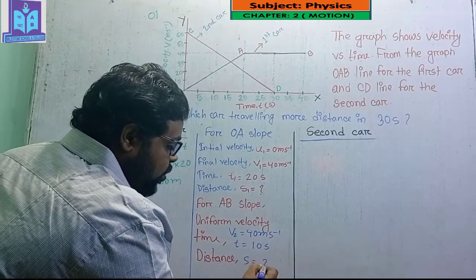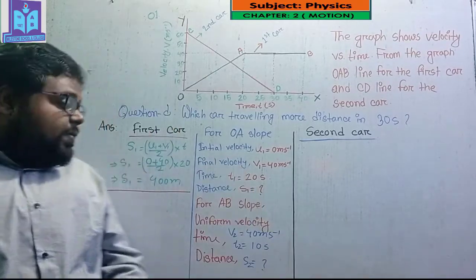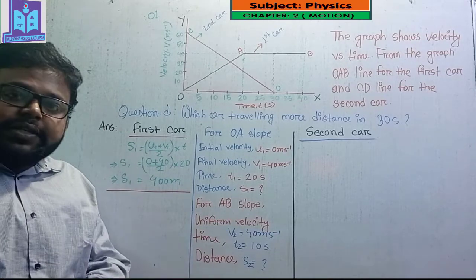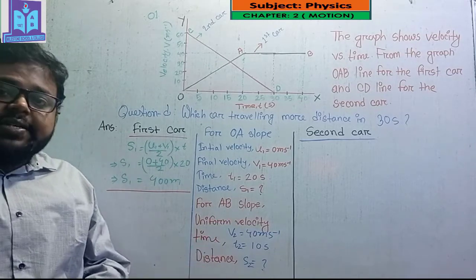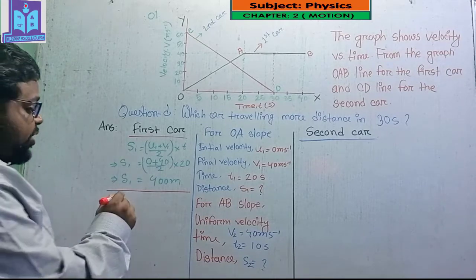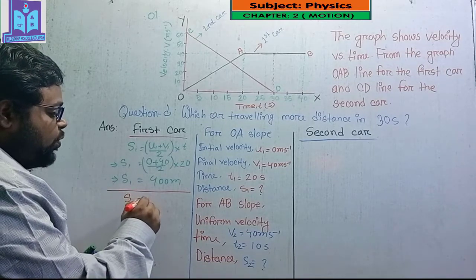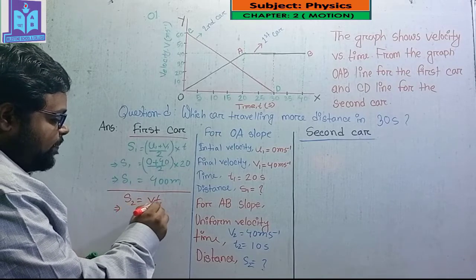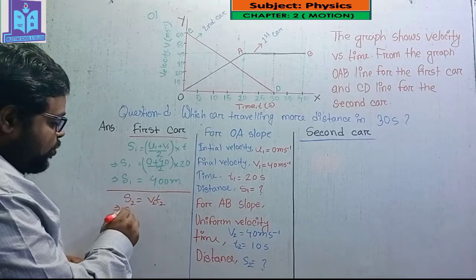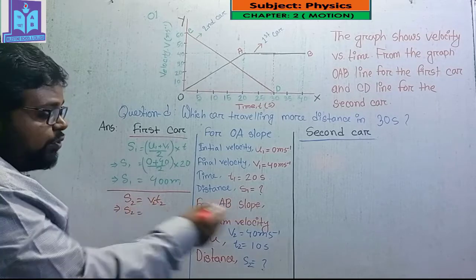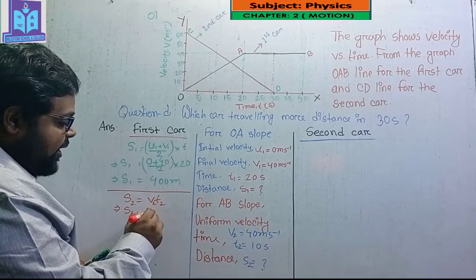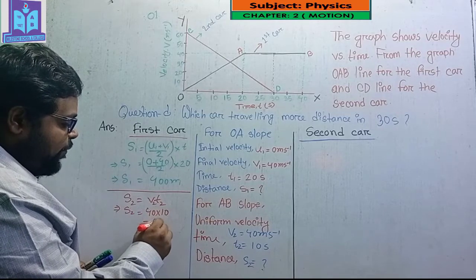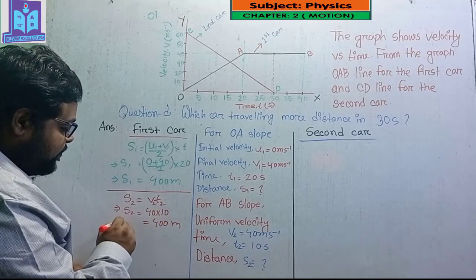Dear student, we know there is a relation between uniform velocity, time and distance, and the equation is s equals vt. So s2 equals v2, here 40, and t2 equals 10, that means 400 meter.